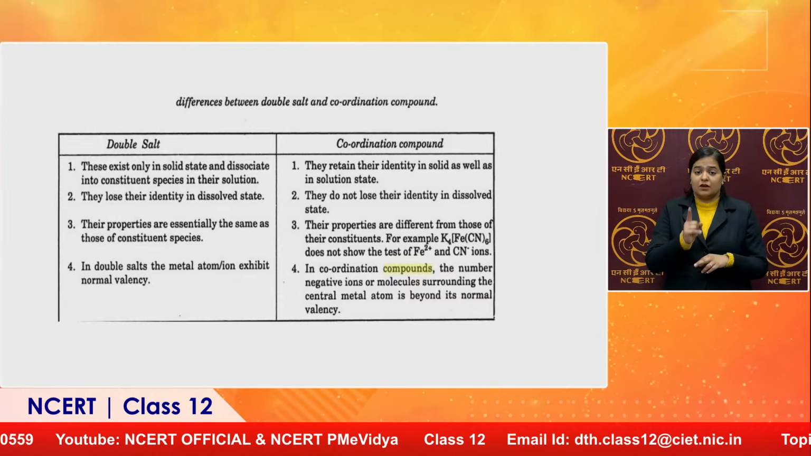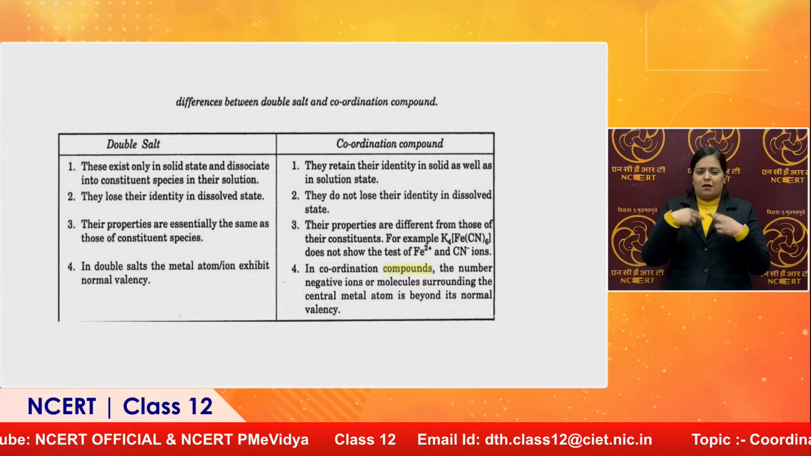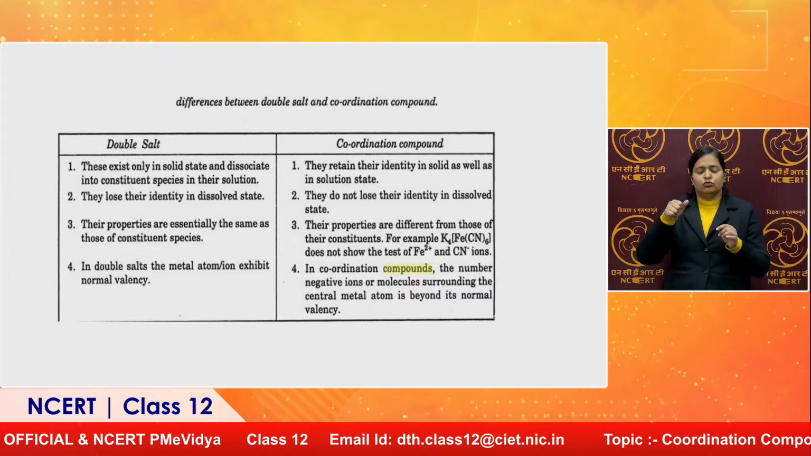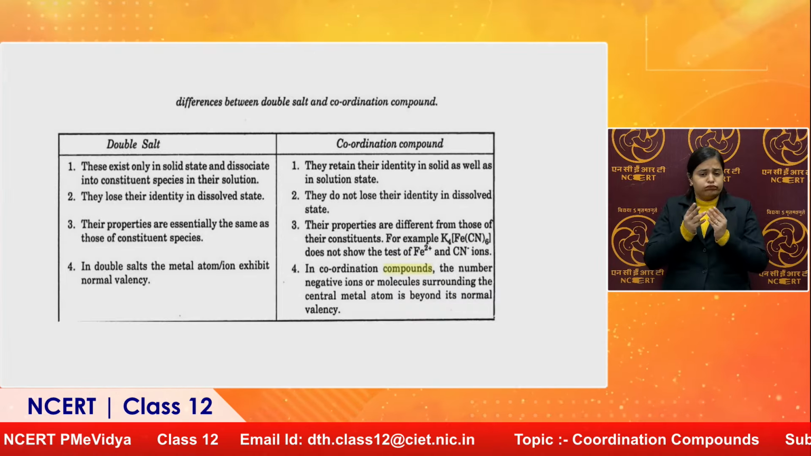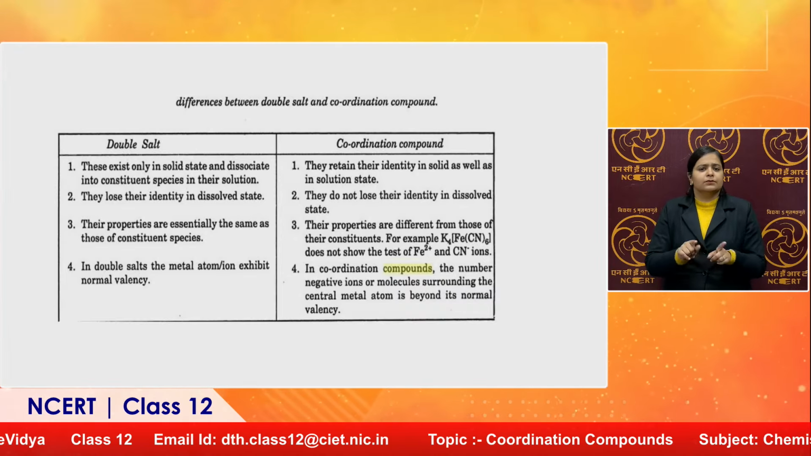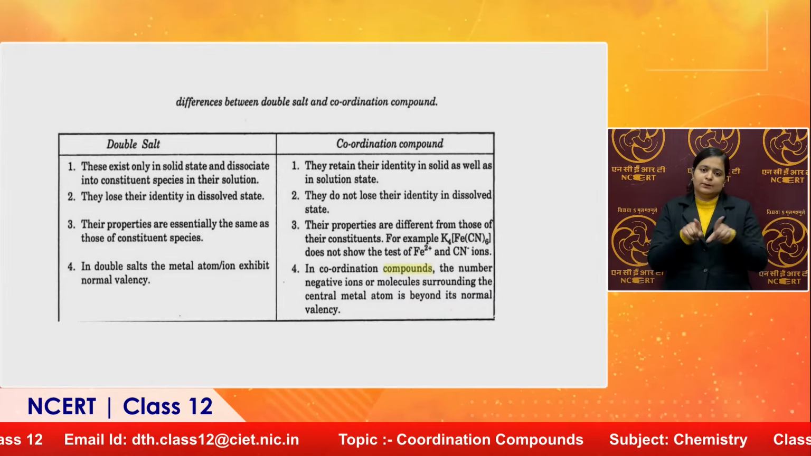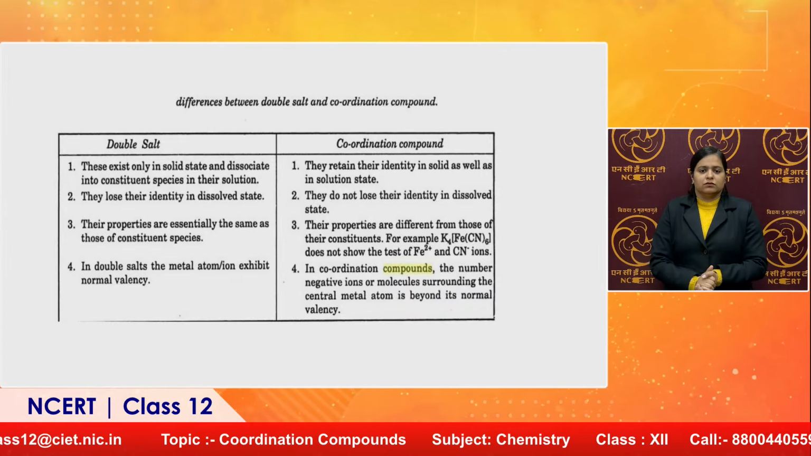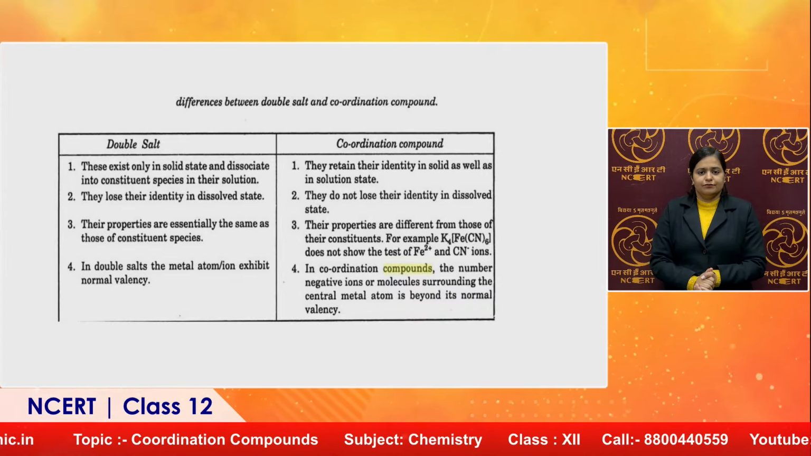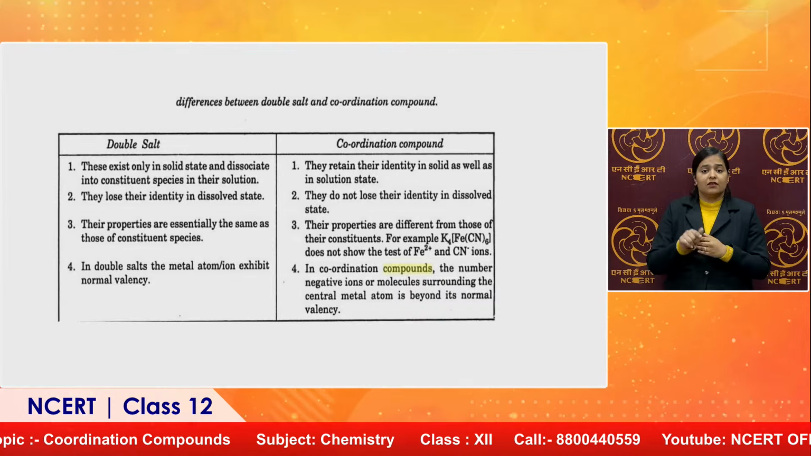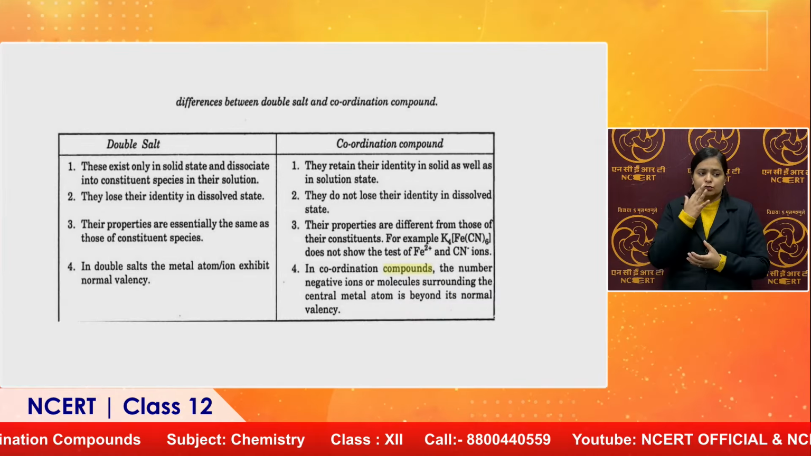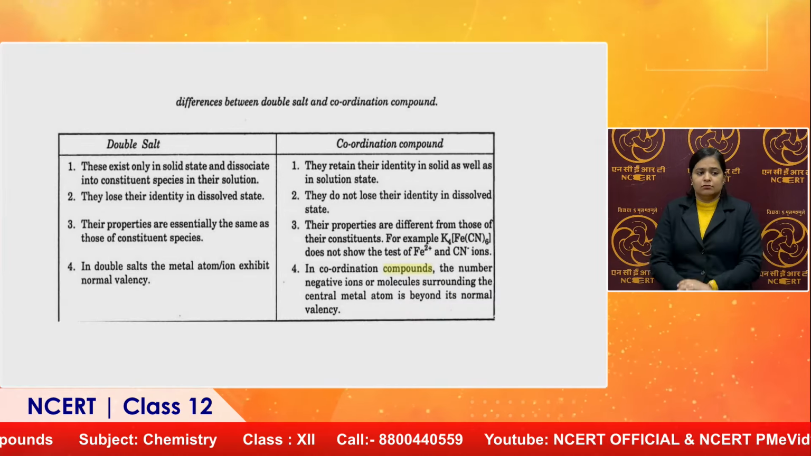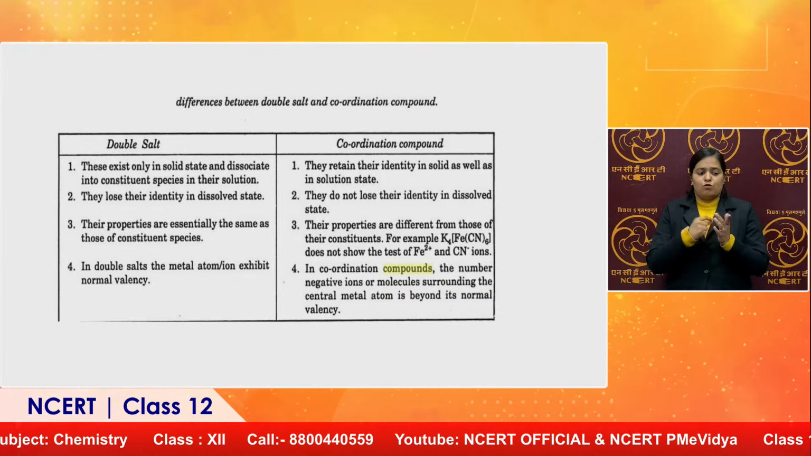But in the case of double salts, they lose their identity in the dissolved state. Coordination compounds do not lose their identity, as we have just discussed. [Fe(CN)6] is not losing its identity in the dissolved state either. Double salts' properties are essentially the same as those of their constituent species, whereas coordination compounds' properties are different from those of their constituents.